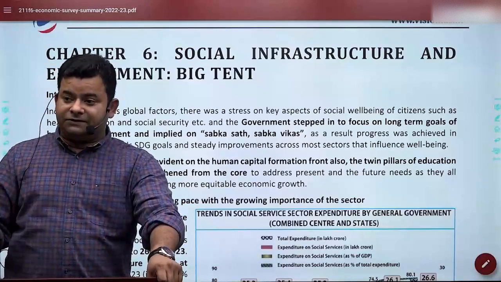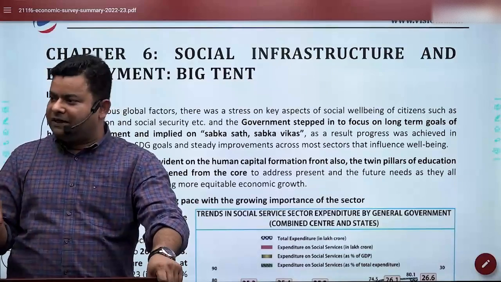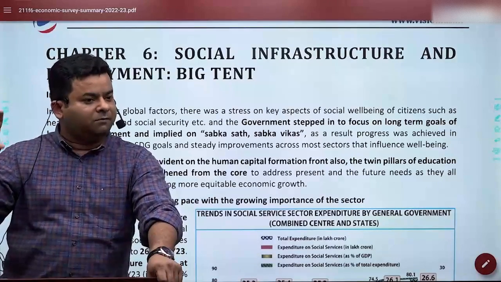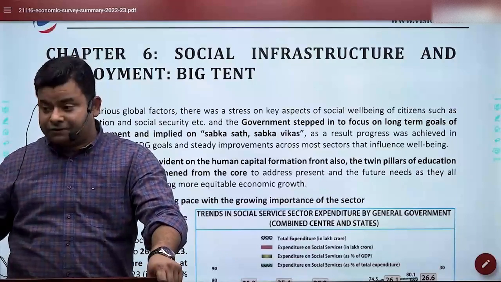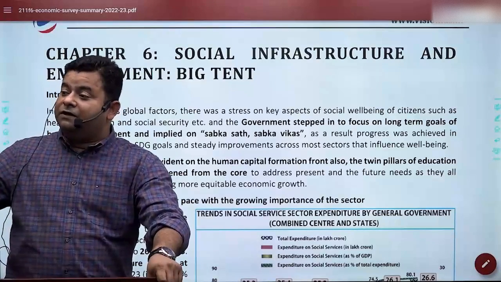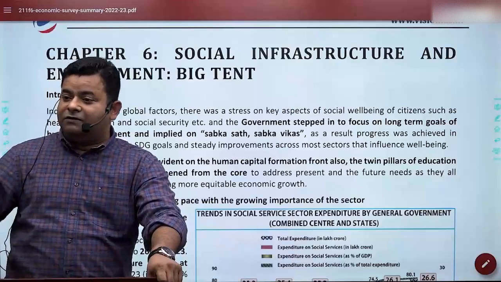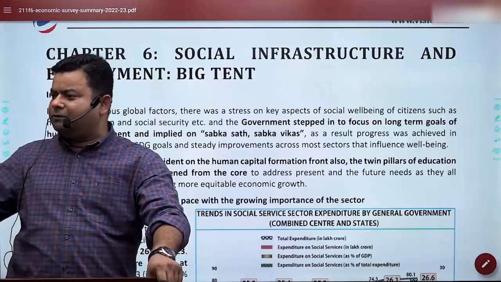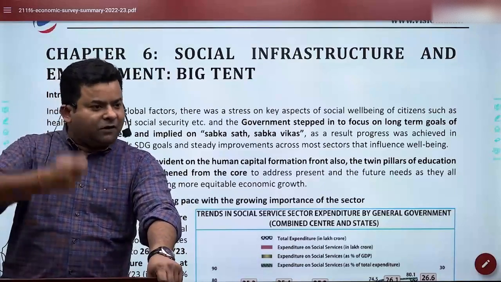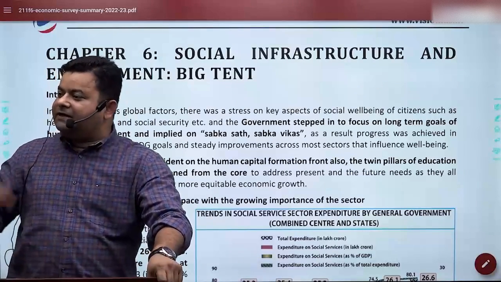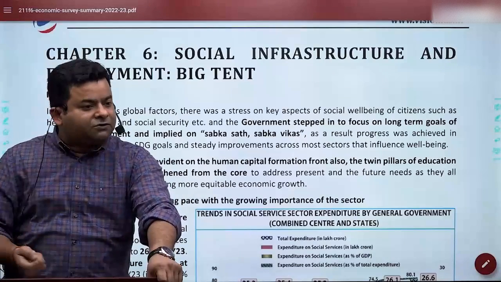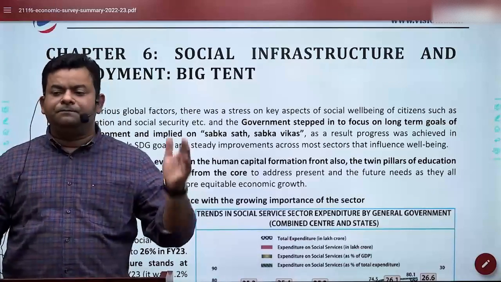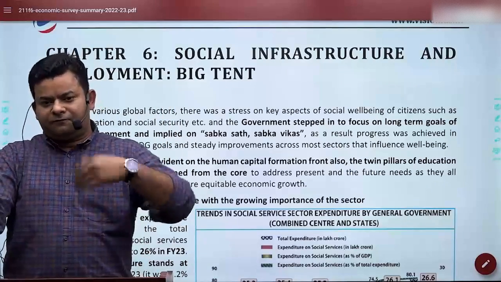And it is no surprise that in your mains examination, whatever major recommendations are given by the Economic Survey are more often than not asked. Like when the survey said that railways should be revamped, Vivek Debroy, you got a mains question directly on why the Vivek Debroy committee was there, and when the suggestion came in the Economic Survey, it came up. When they said the Essential Commodities Act should be amended a bit, the idea came up with the government. So there are several things which started from 1993.